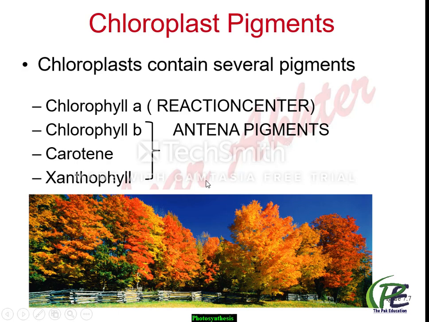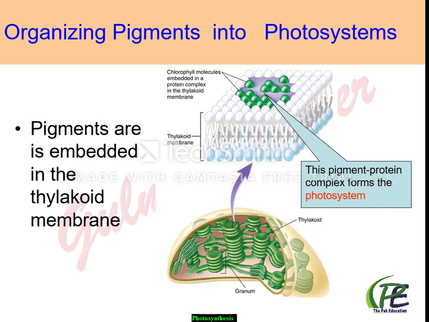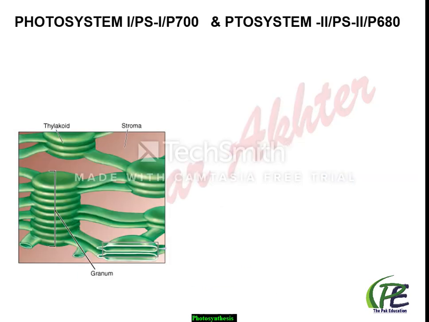First cluster is called the antenna complex and second cluster is called the reaction center. Antenna complex usually consists of accessory pigments like xanthophyll, carotene, chlorophyll B, and the function of this complex is to absorb light from the sun and transfer it to the reaction center.